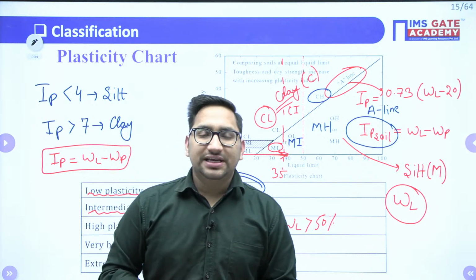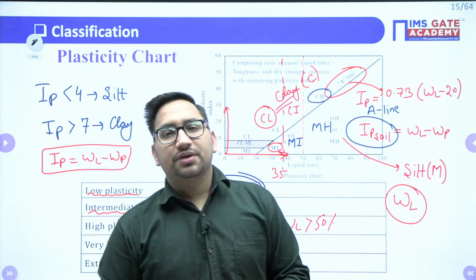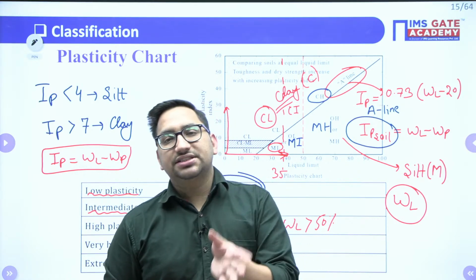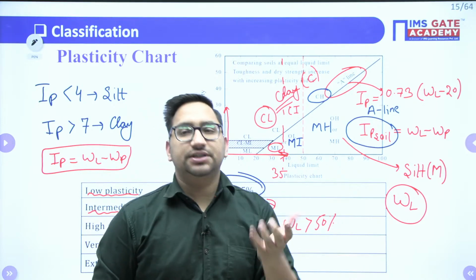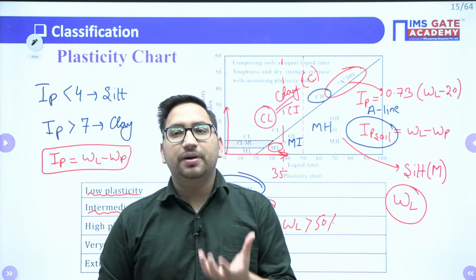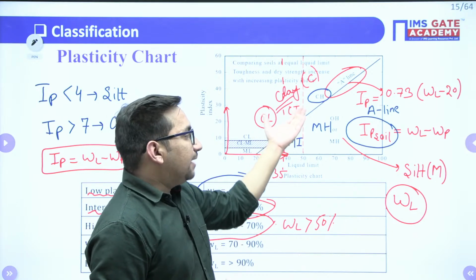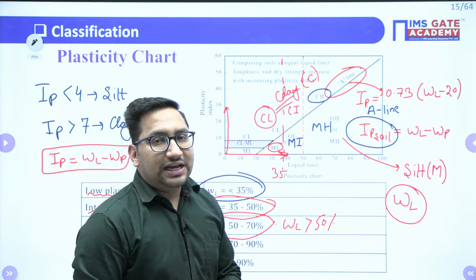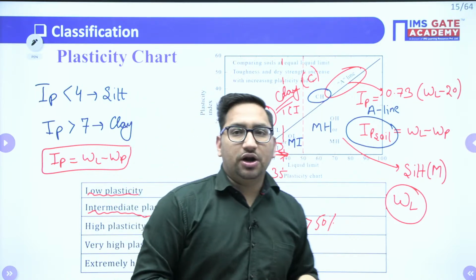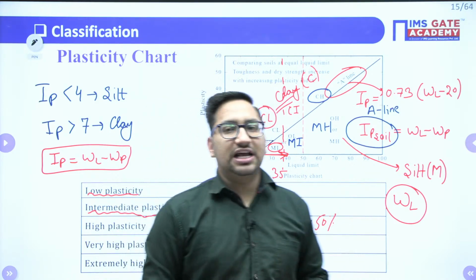This particular A line also separates out what is liquid limit. This liquid limit is that particular water content from which the phase of your soil is changing either from plastic to liquid, or from liquid to plastic. Clear? So this is the particular value of that water content at this particular phase. Now based on this IP line, you can also classify your soil if it is organic or inorganic. Below this particular A line, your soil is going to be organic. I hope it is clear, right? So these are the particular parts from your classification of soil.